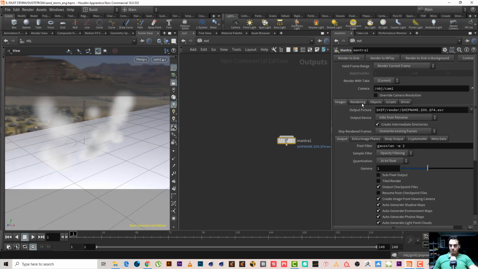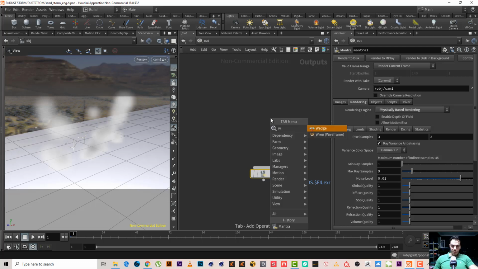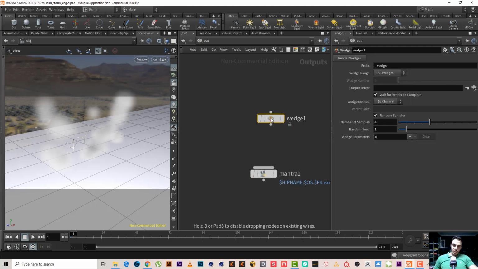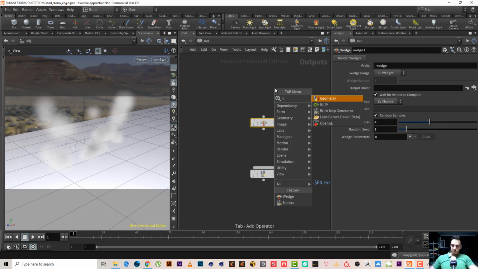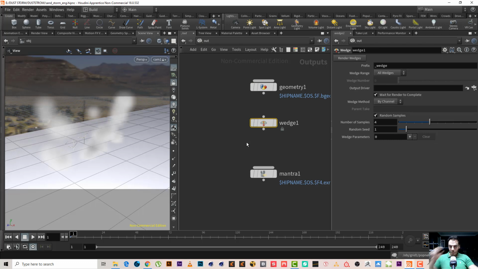Now let's go to the out to make our necessary nodes. First, of course, we need a physically based render object. Then what do we need? We need a widget, and we need a geometry. So let's see what we have in the widget. First of all, the output drive is the geometry where it will save the file. The cycle will happen. So I will simply add $HIP/geometry.